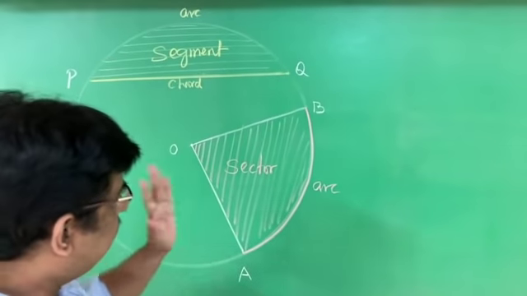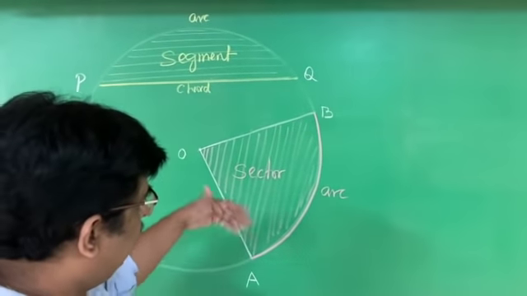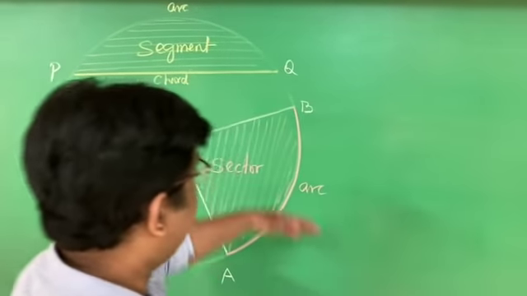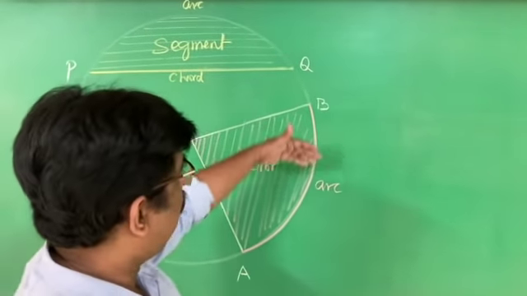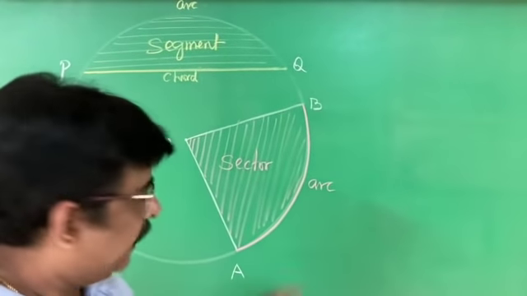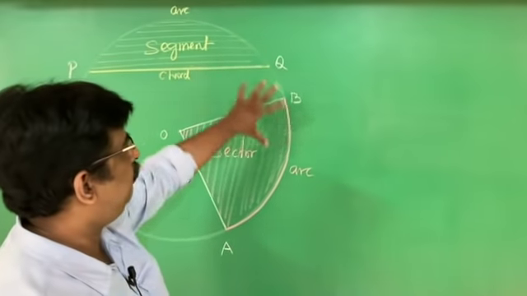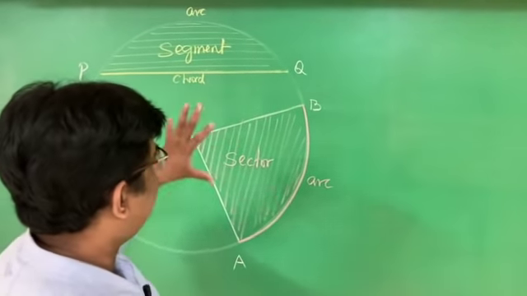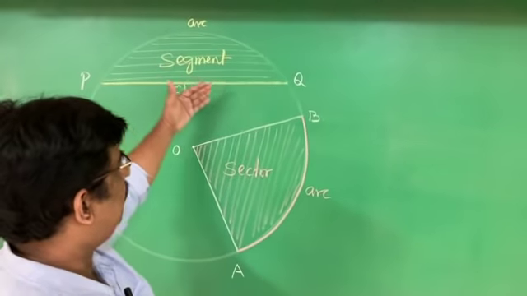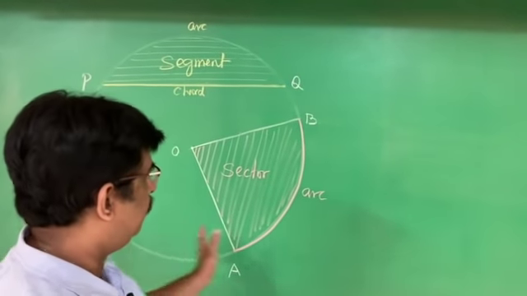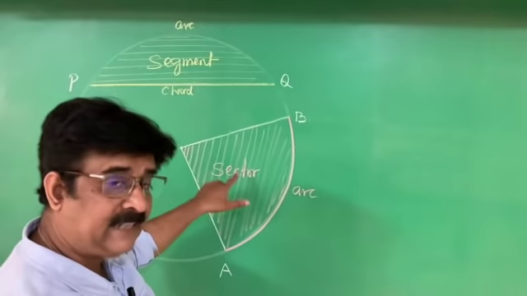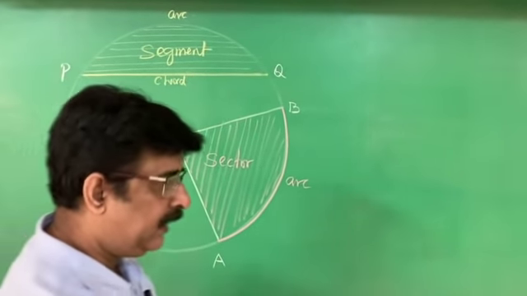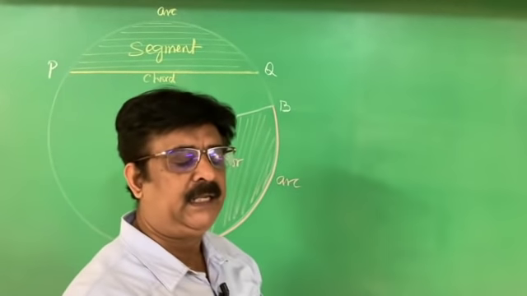Therefore, what is a sector? Again, in sectors also, we can write major sector and minor sector. You may have heard of the concept called a sector graph. For example, if you wanted to draw a graph of the population of the world, one sector for the population of India, one for the population of Japan. Like that, you can draw a graph. There we use what are known as sectors. A segment is different from a sector. A segment comes from the chord, whereas a sector comes from the radius.